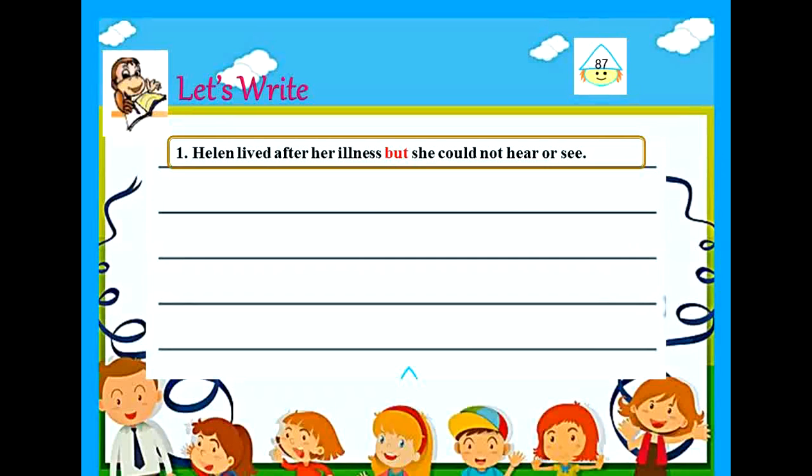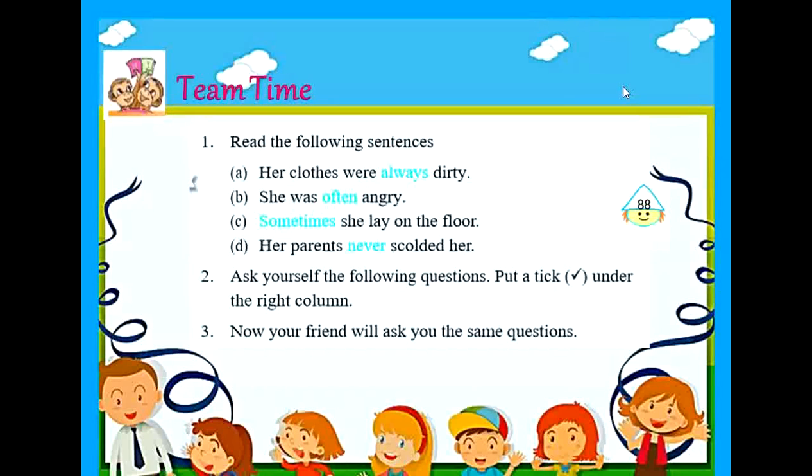Children, it's time for our next textual exercise, team time. Read the following sentences. Her clothes were always dirty. She was often angry. Sometimes she lay on the floor. Her parents never scolded her. Ask yourself the following questions. Put a tick under the right column. This is a very interesting activity, children.